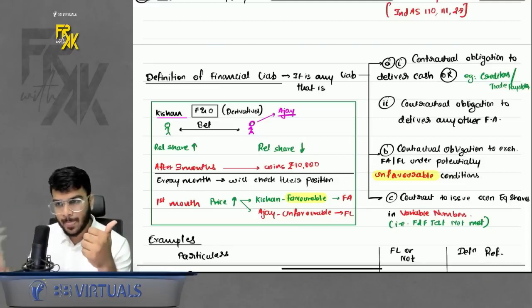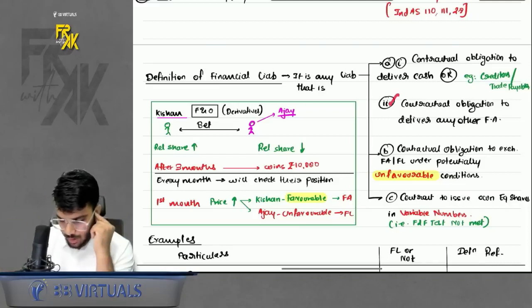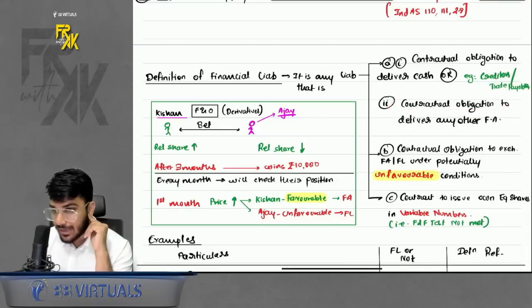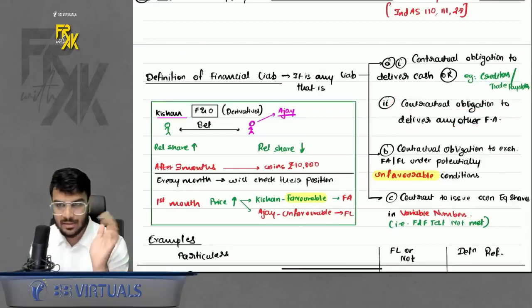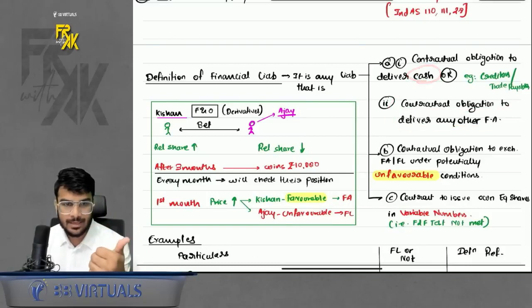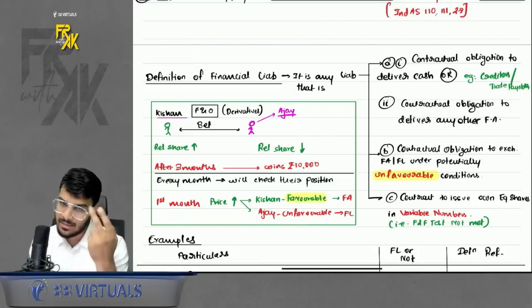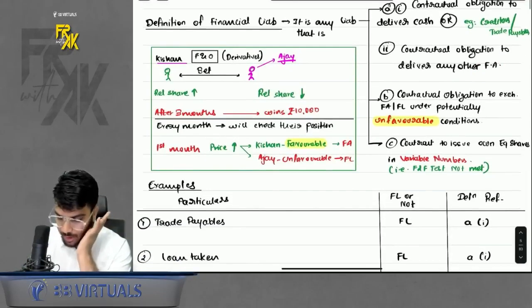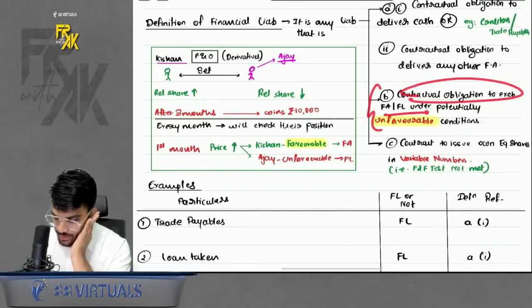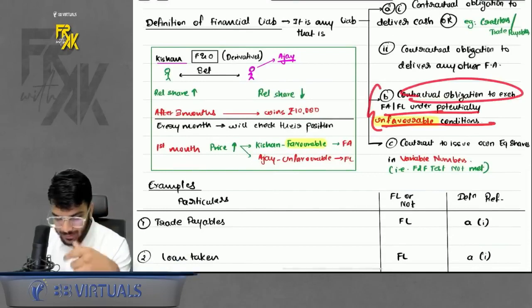Examples: creditors, trade payables, loans. Or if there is a contractual obligation to deliver any other financial asset. If you are delivering cash, financial liability. If you are delivering any other financial asset apart from cash, and we discussed above what a financial asset is, then also it is a financial liability. Then there is a contractual obligation to deliver or exchange under potentially unfavorable conditions, as discussed.